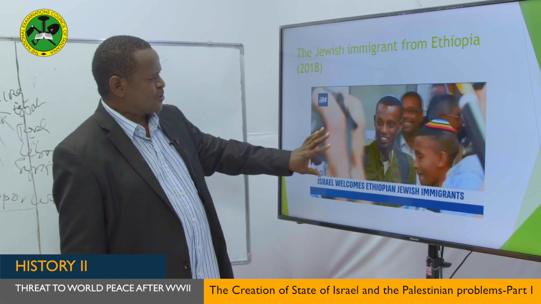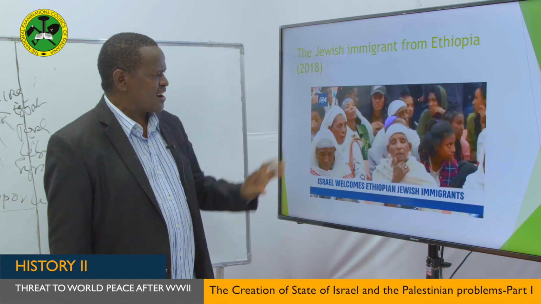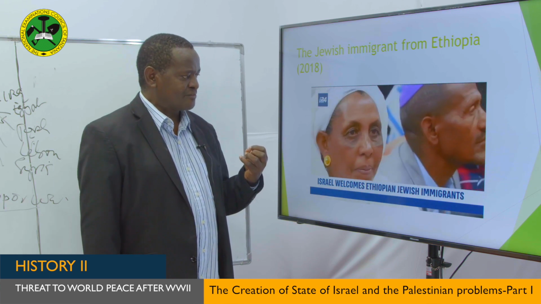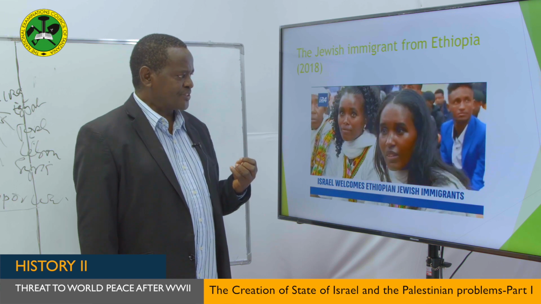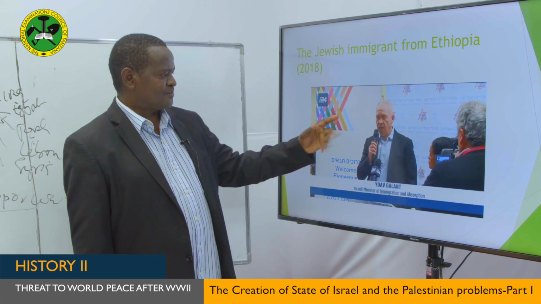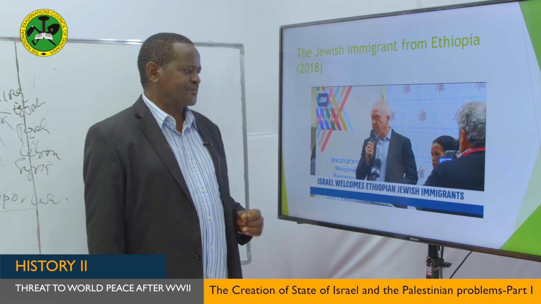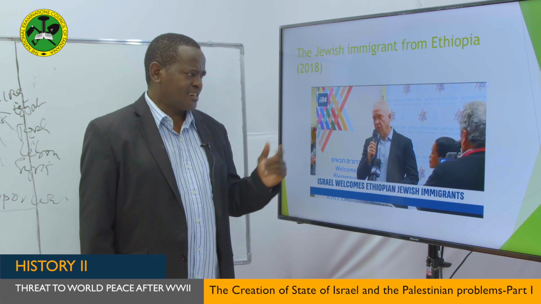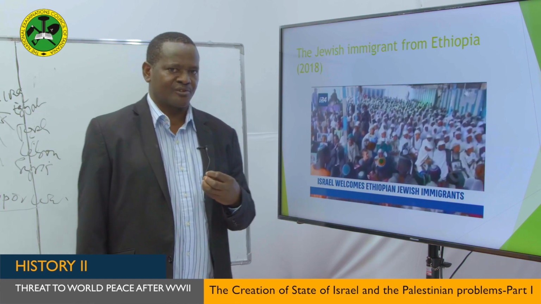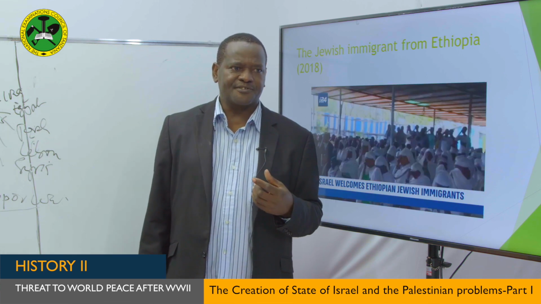But yet, my students, we have another group. These are also people who were coming to Israel to settle. These were the Jewish immigrants who were arriving from Ethiopia, what we call the Falashas, who were living in Ethiopia. Because they also have Jewish blood, they are Jewish in origin. That means, under Zionism, they have the right to come to settle in Israel. And this is the Israeli Minister of Immigration who was receiving these people. So you can see people kept on coming to Israel, and the more they came, the more Israel was thinking of expanding its territories, and that in fact is causing the Palestinians to lose their land.